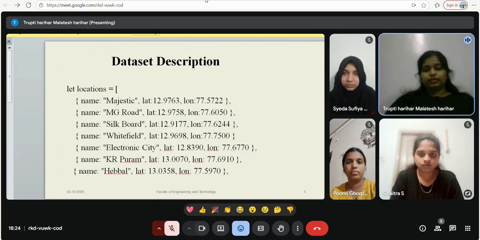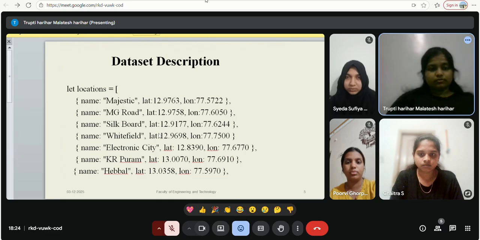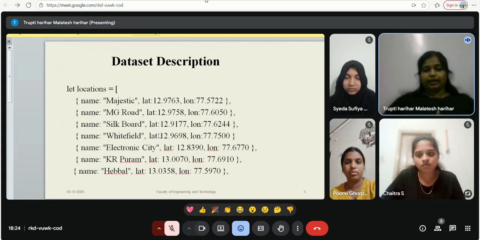Here is the dataset description. We have used only seven locations. That is Majestic, MG Road, Silk Board, Whitefield, Electronic City, Kapuram, and Hebbal. Further continued by Sophia.